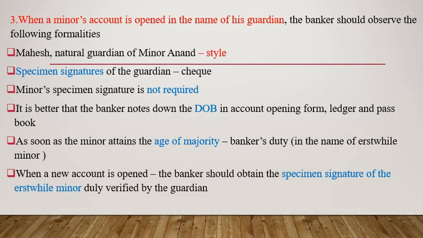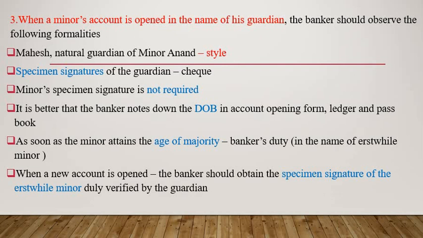The third precaution is when a minor account is opened in the name of his guardian. In that situation, what are the precautions taken by a banker? That means what points or formalities should be observed by the banker. We'll see one by one. The first one is the account should be opened in the following style only: Magesh, natural guardian of minor Anand. This is the style that should be followed by the banker, because here the minor is Anand and the guardian is Magesh. In this format only the banker has to note it down.